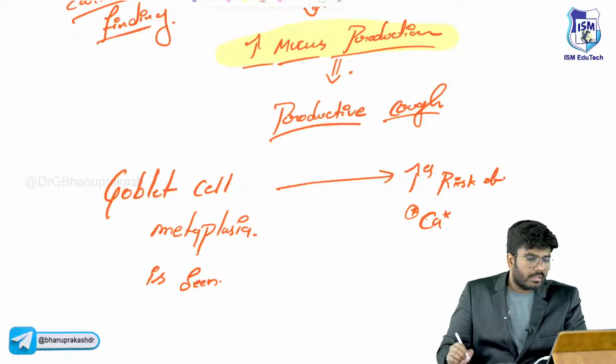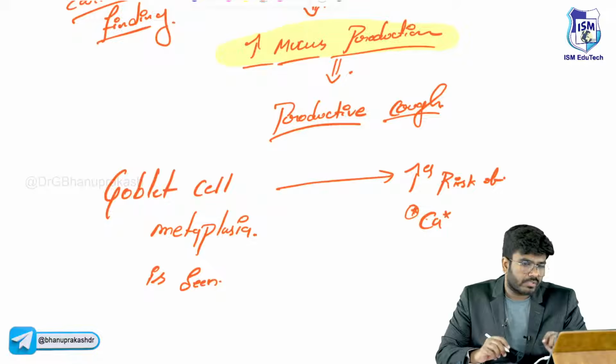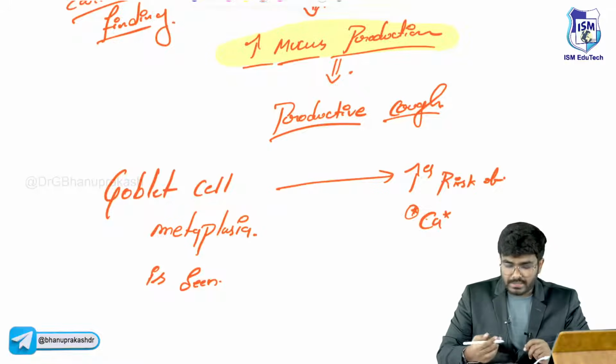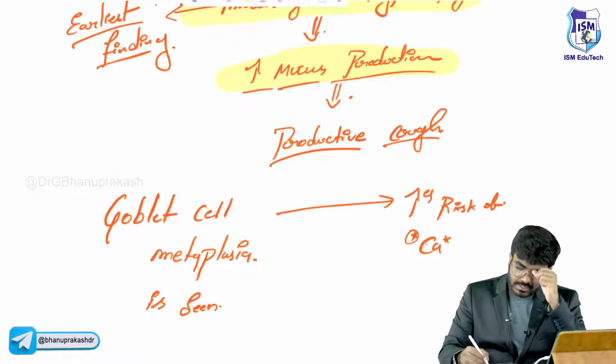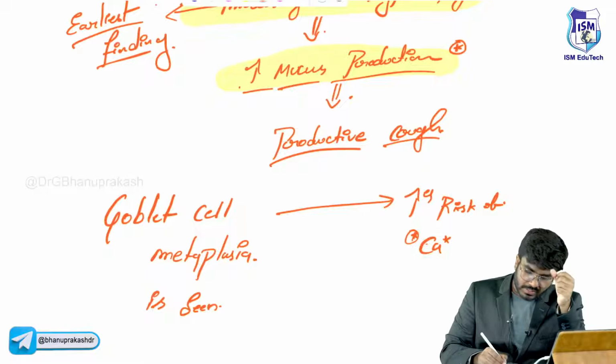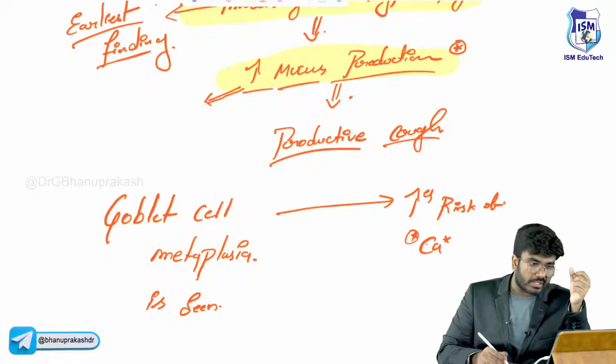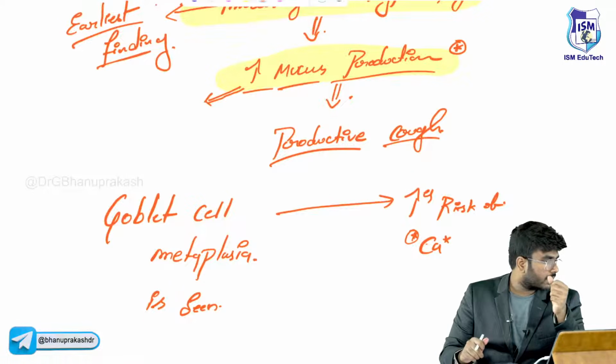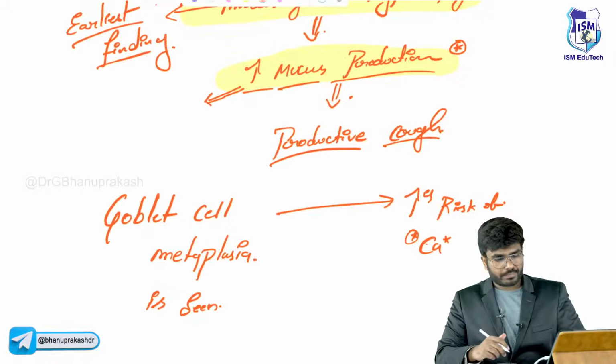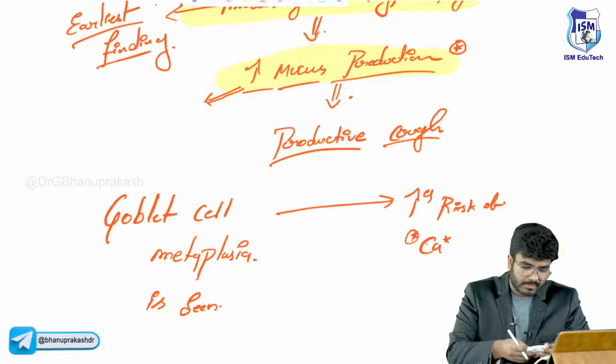Next, after this, what else should you know? In this patient there is increased mucus production. Do you know what increased mucus will do?